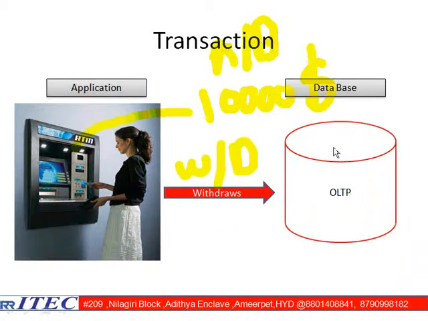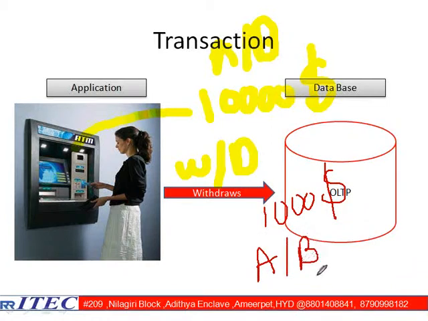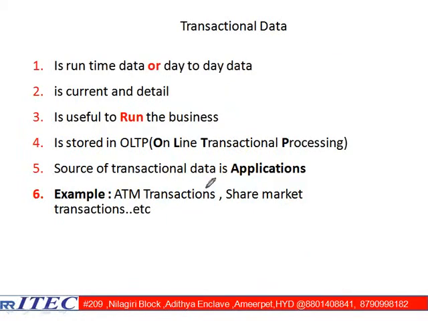She withdrew, let us say, $1,000. Then immediately that second, what is going to happen, sir? Immediately that second the available balance becomes $9,000. That means whatever was available, $10,000, is overridden with 9,000, or not? Is that happening spontaneously, or is it that you withdraw in the morning and it happens in the evening? Immediately it is happening, right? That's what we are saying: whatever activities you are doing right now, those current activities